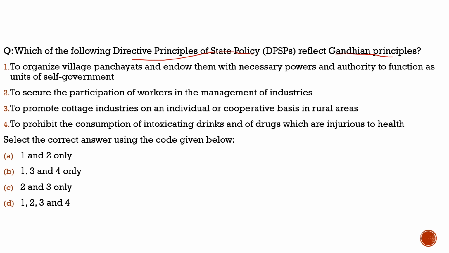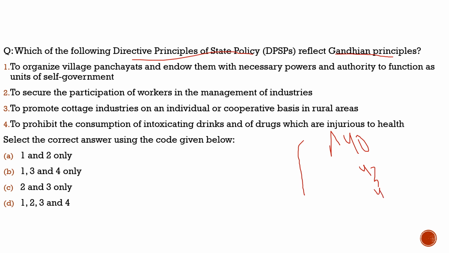Questions like that are often asked in the exam, and they have been asked many times. Let's try to find out what these DPSPs are which reflect Gandhian principles. I would give you a few articles which you need to know, which are very much related to Gandhian principles. First of all, Article 40, which talks about Panchayati Raj. It is associated with Gandhian principles. Then we have Article 43, which talks about village and cottage industries.